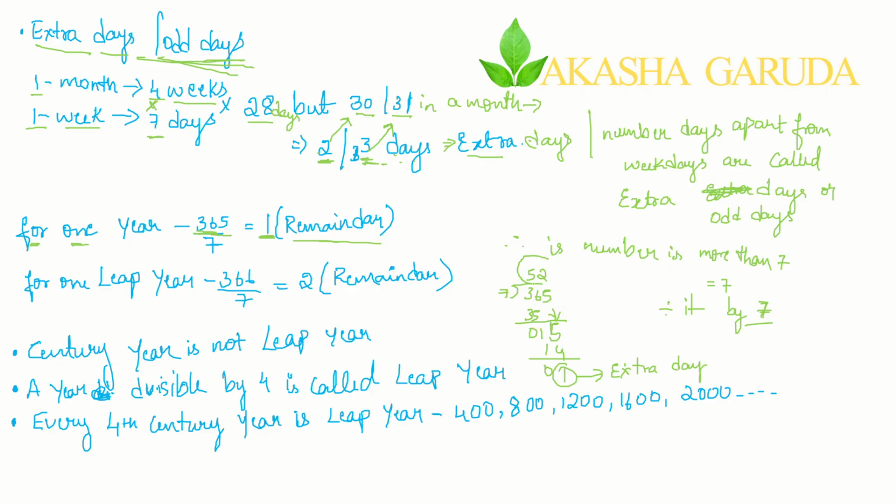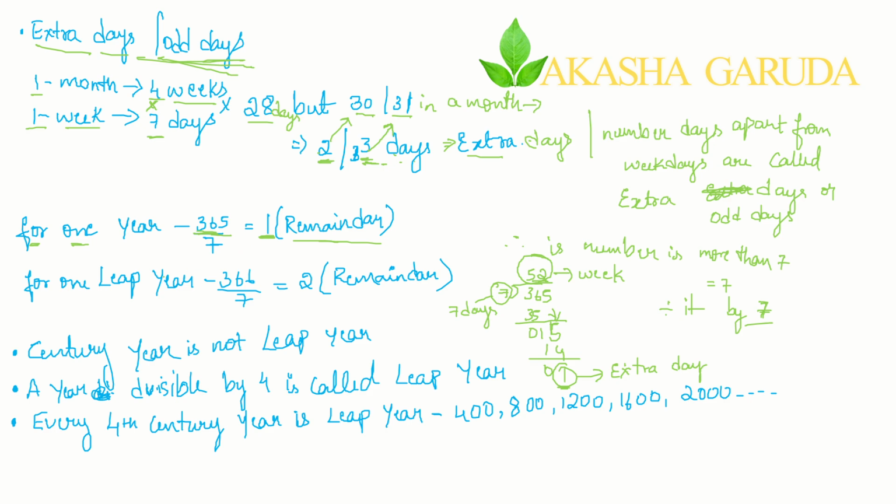Here this 52 says what? 52 weeks. And this 7 says 1 week has 7 days. So in a year there are a total of 52 weeks plus 1 extra day. So a year has 52 weeks. Okay, fine.